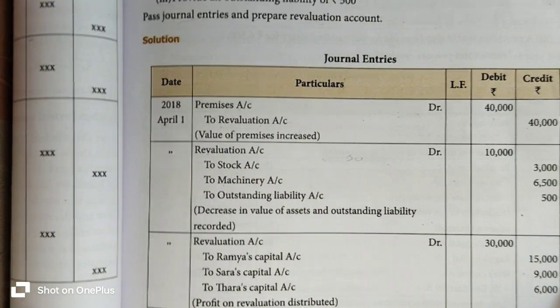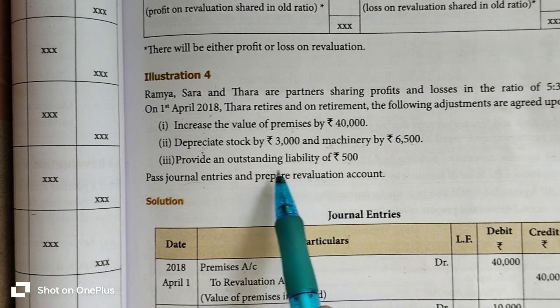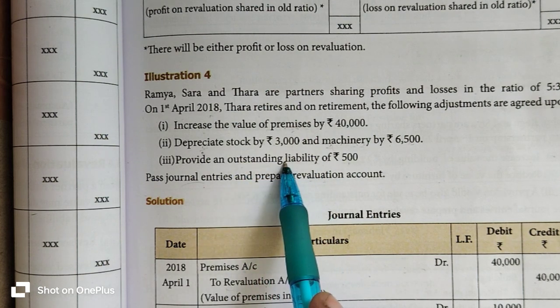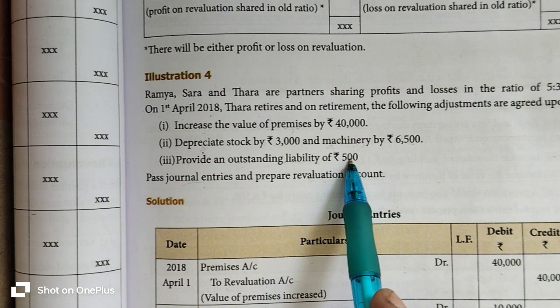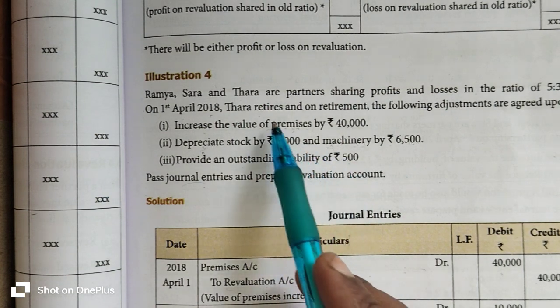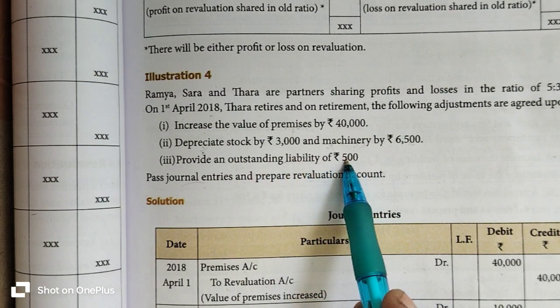The next transaction is to provide for an outstanding liability of 500 rupees. The outstanding liability of 500 rupees was paid to their labourers, but they didn't record it in their books of accounts.